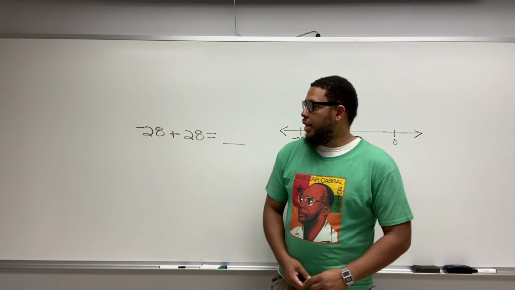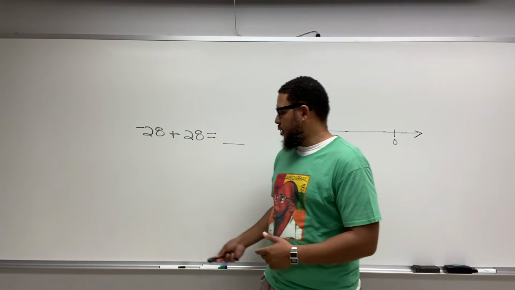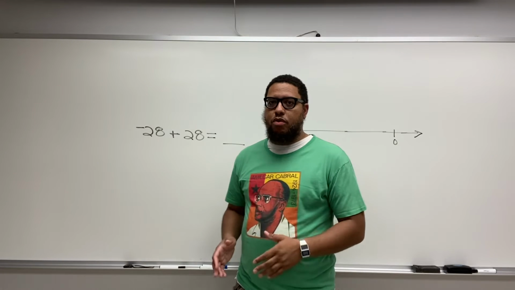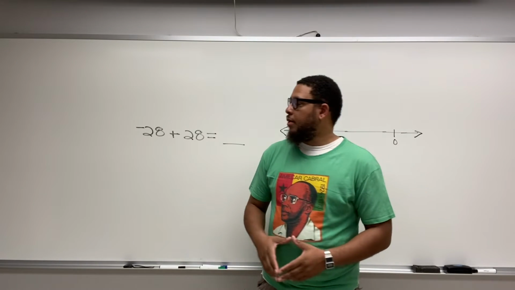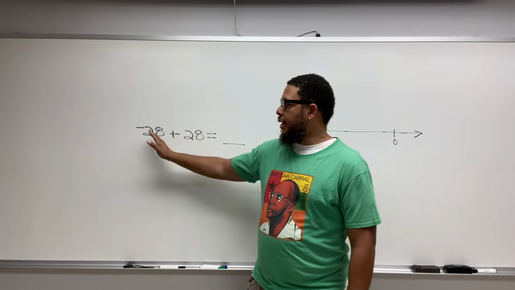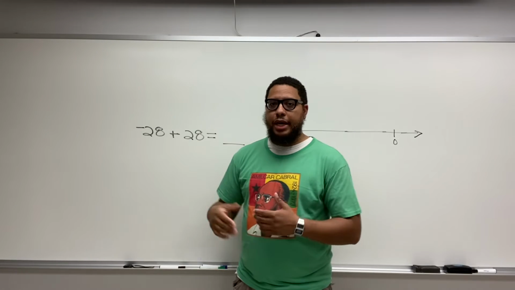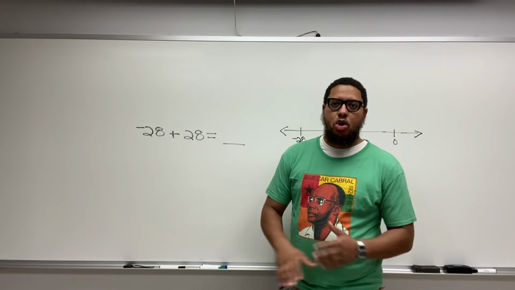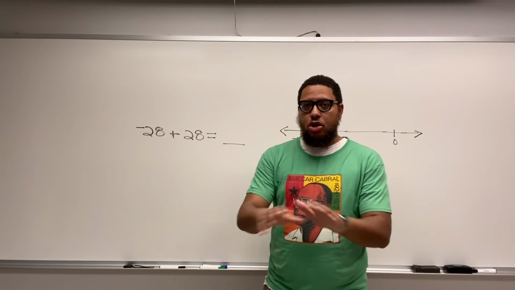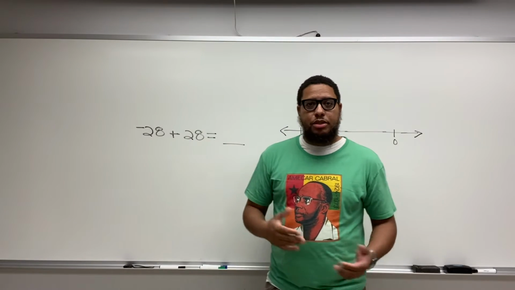All right, now today's particular problem says negative 28 plus 28. Now, there's something I want you to memorize if you haven't already or you don't understand these problems already. When you see a problem like this where you're doing addition and it looks like you're adding a number to itself, except one of the numbers is a negative version, the answer is always going to be 0. You need to just memorize that. The answer is always going to be 0. Negative 28 plus 28 is going to add up to 0.